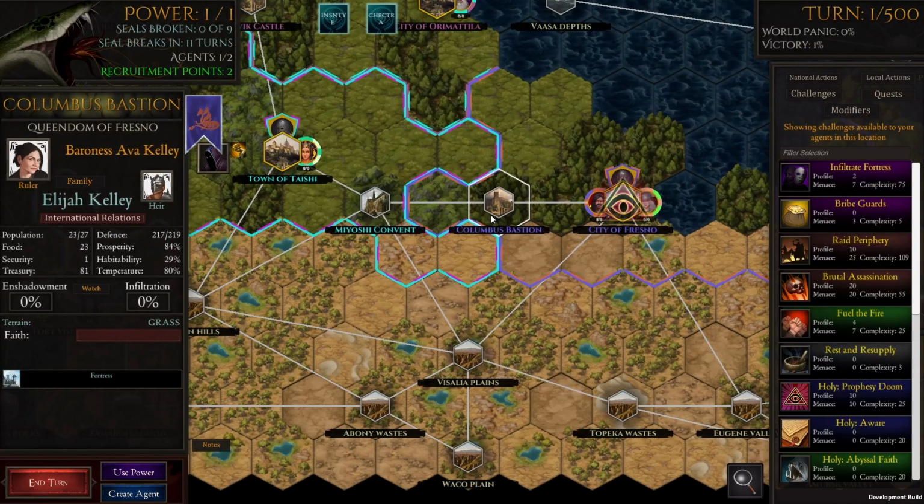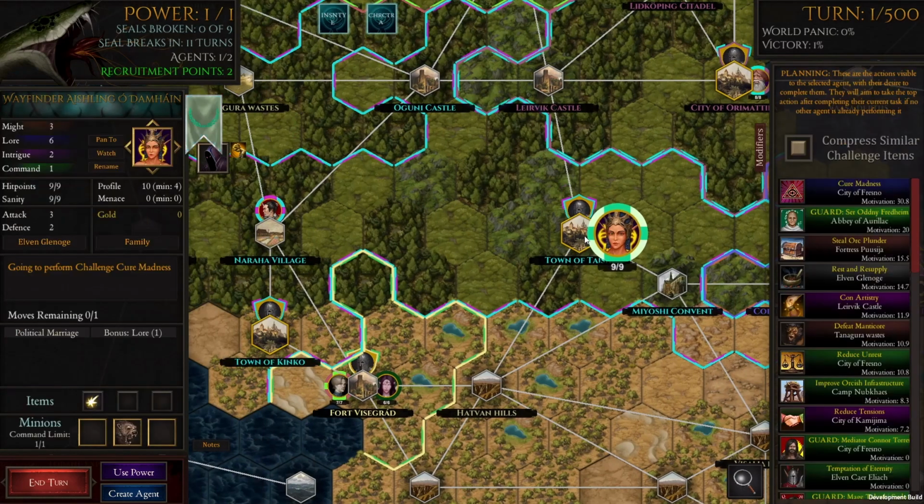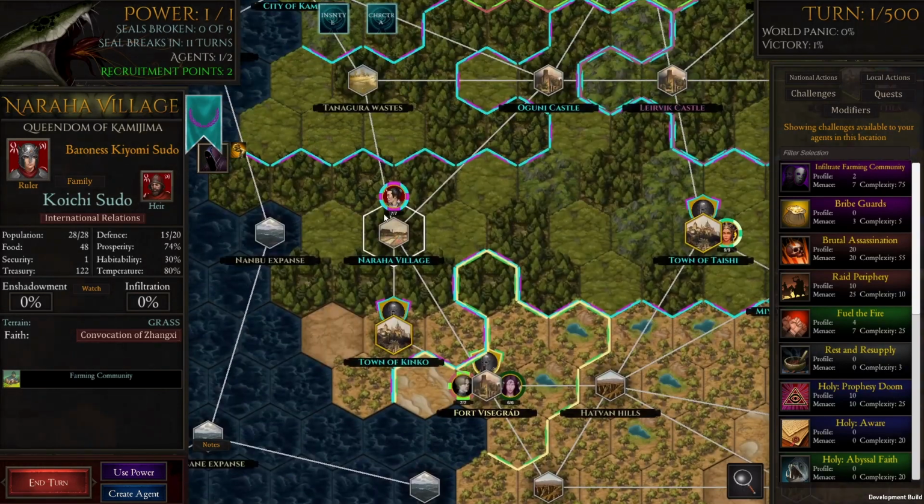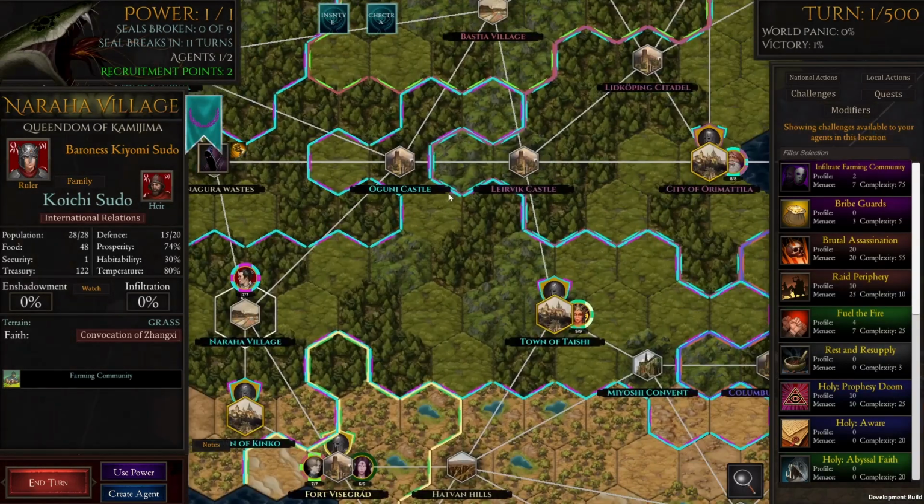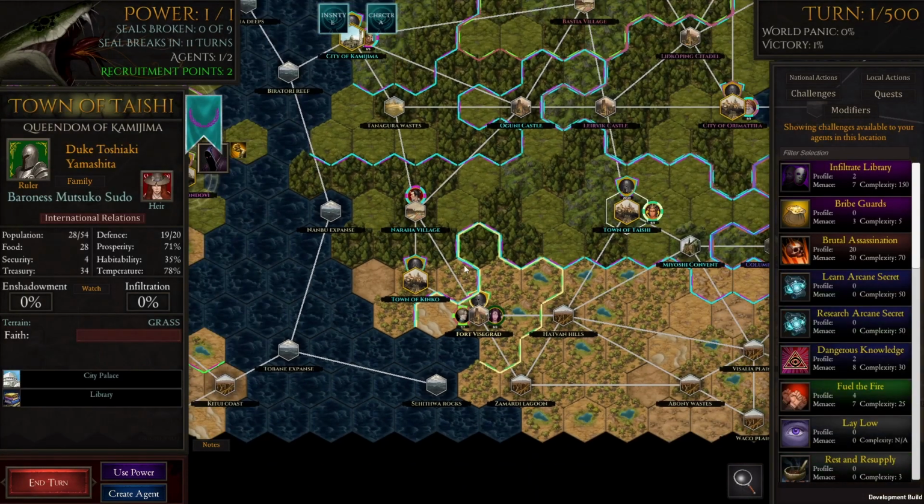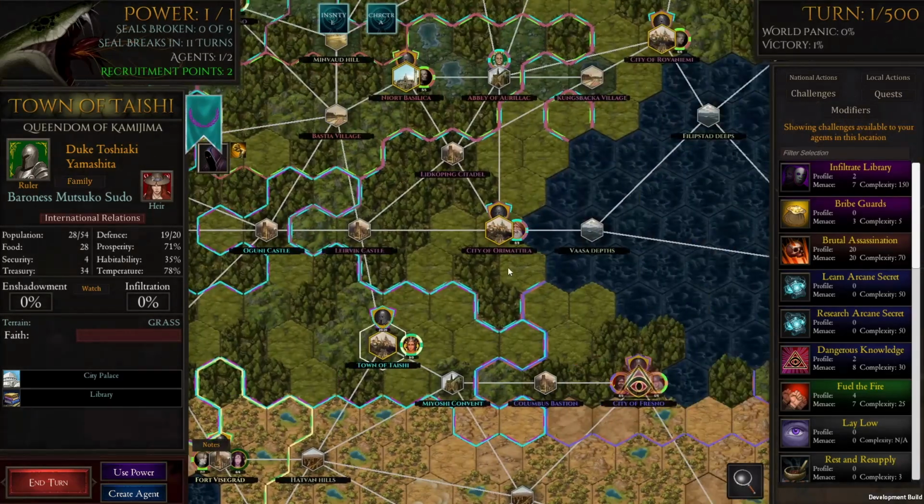Columbus Bastion. What have we got here? Japanese Miyoshi, Taishi. Now, what I would like is if the artwork changed to be Oriental for the Oriental societies. That'd be pretty cool. If the structures here looked like the Chinese naming scheme structures, that'd be cool. But it's early days, as it were.